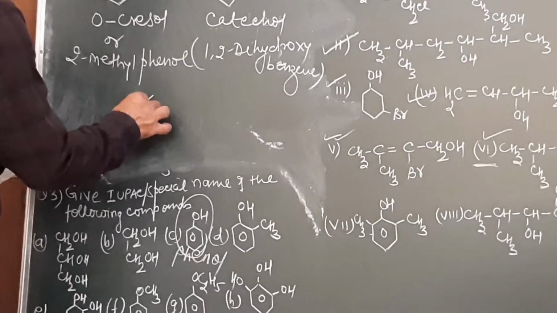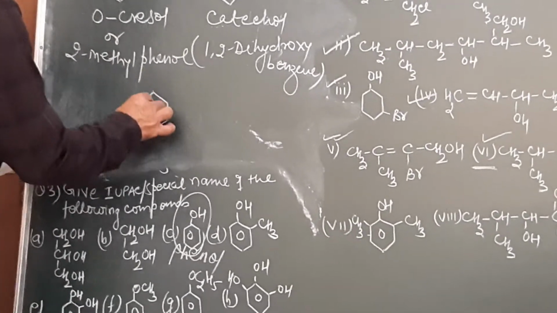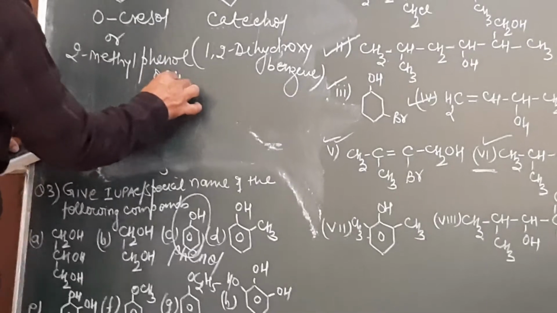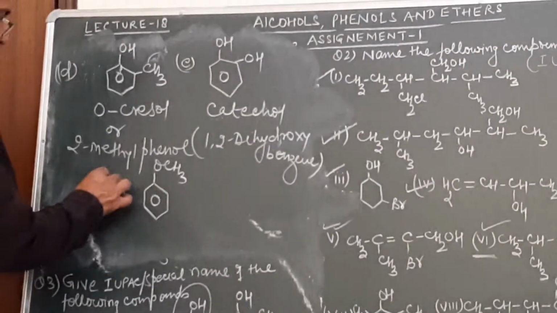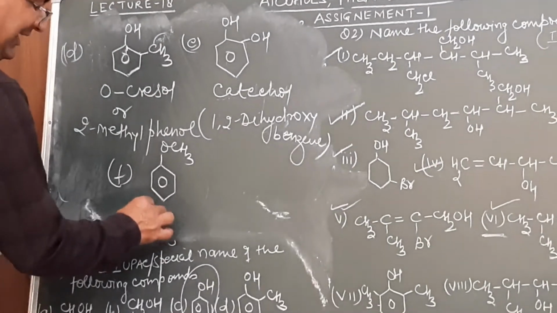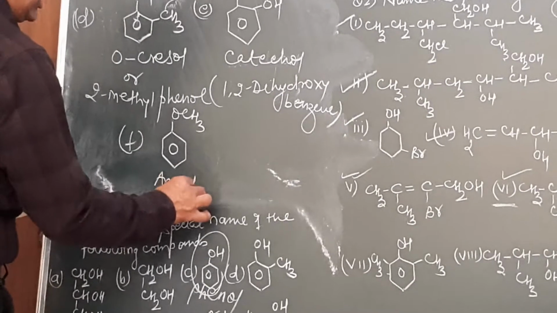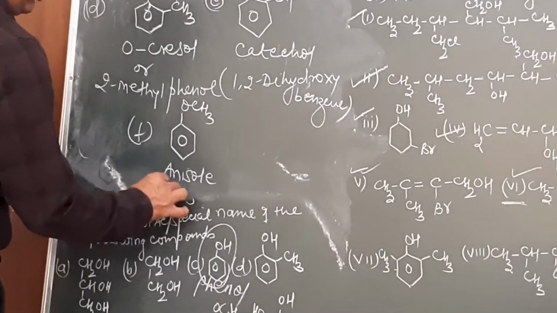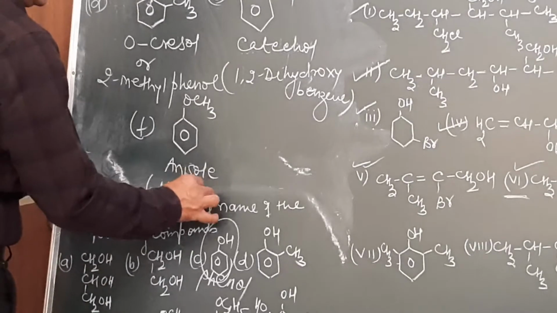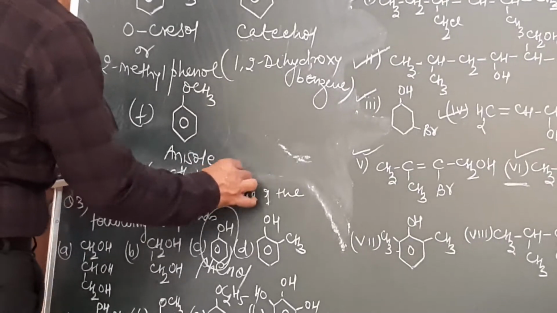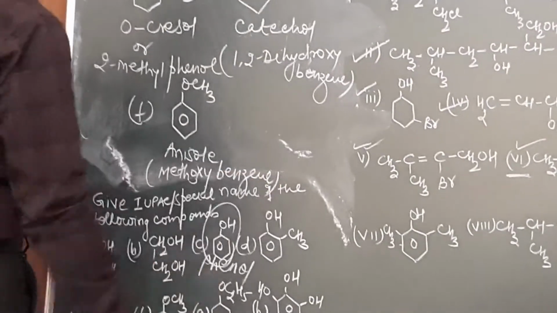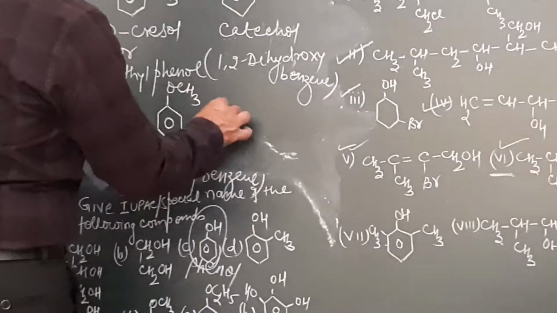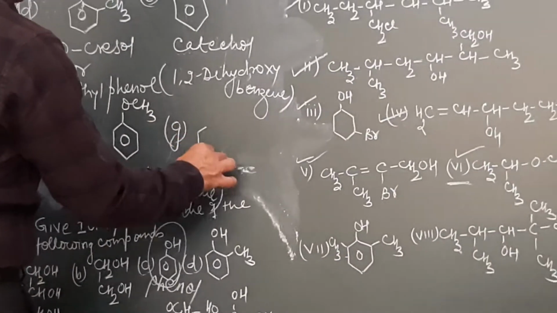Then if you consider this group over here, next part, OCH3. This is the F part. The common name is anisole. I have already discussed with you, or we may call it methoxybenzene. Anisole or methoxybenzene.